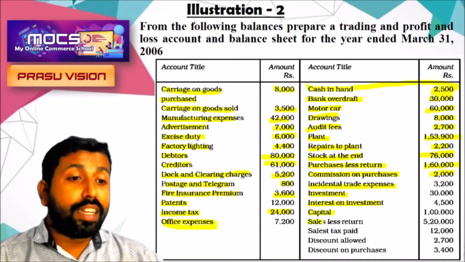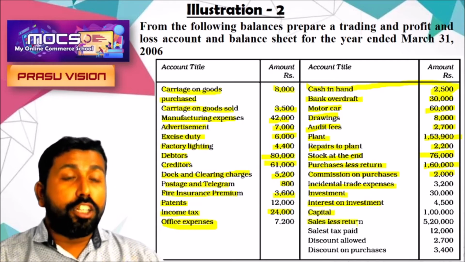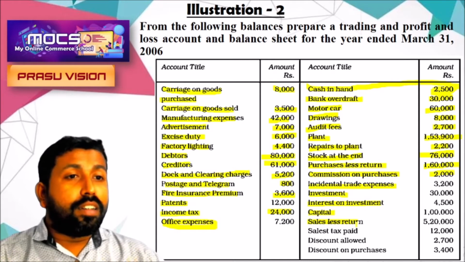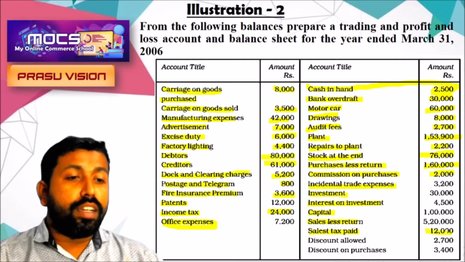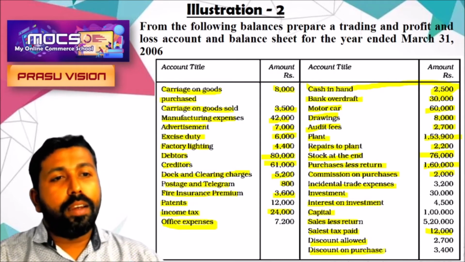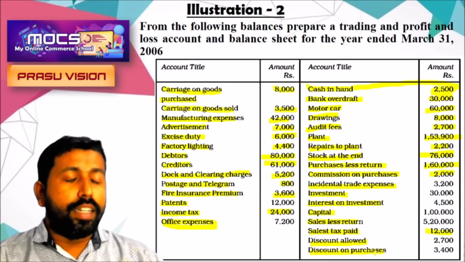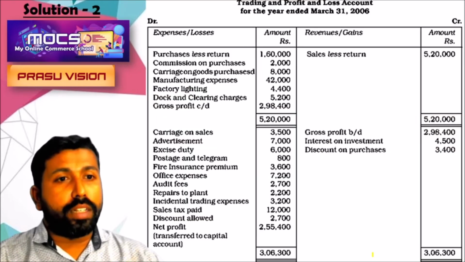Sales less return will be shown on the credit side of the trading account. Sales tax paid is also an expense. Discount allowed is an expense. Discount on purchase is an income. It will be shown on the credit side of the profit and loss account. Let us look at the solution.